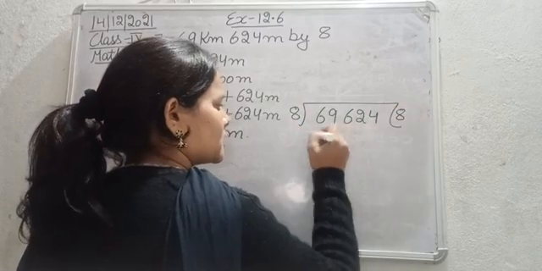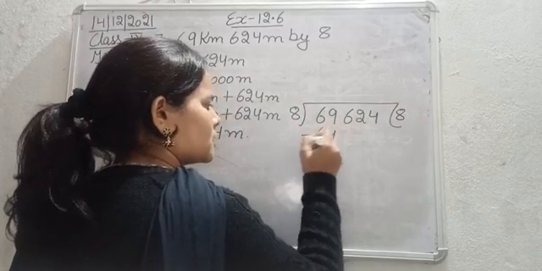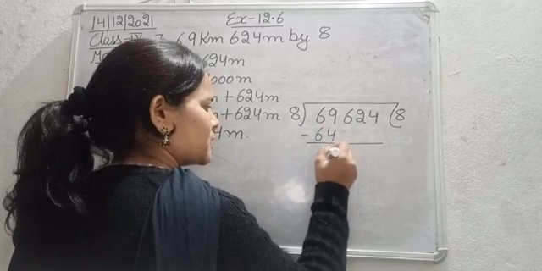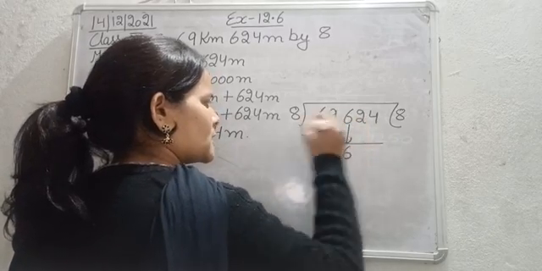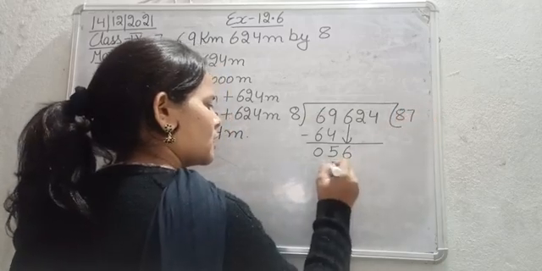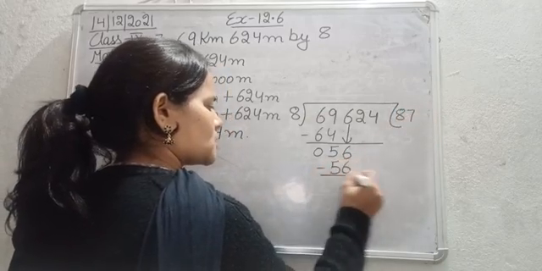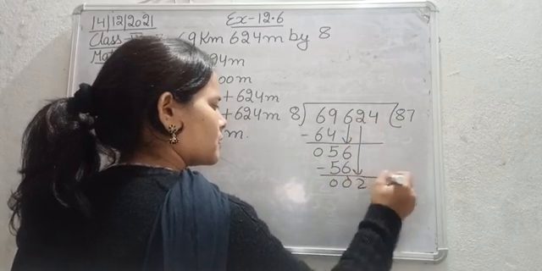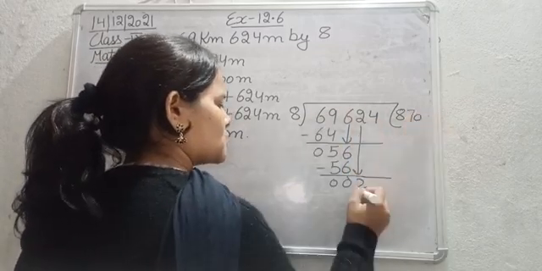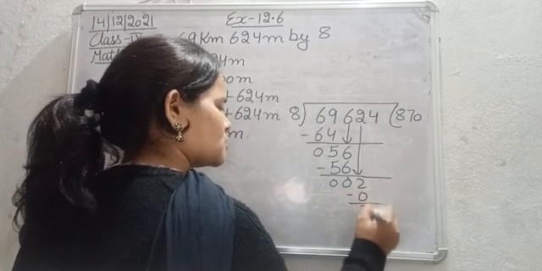8 8s are 64. 69 minus 64, that is 5. Bring down 6. 8 7s are 56. This is 0. Bring down 2. 8 zeros are 0. This is 2.